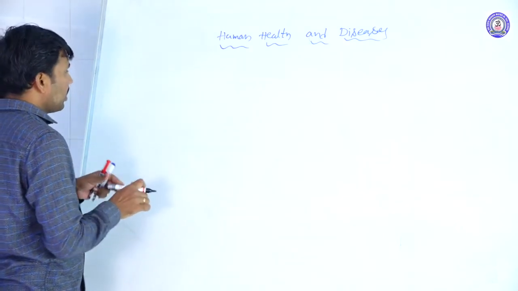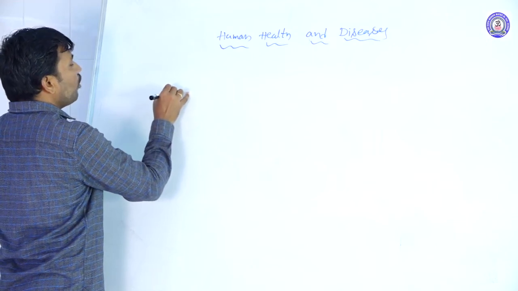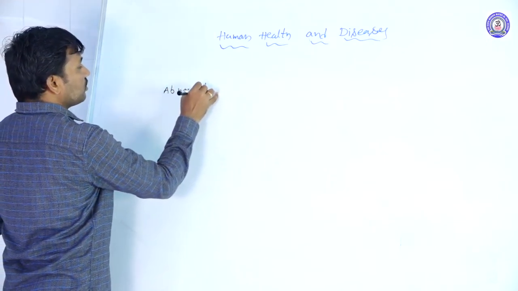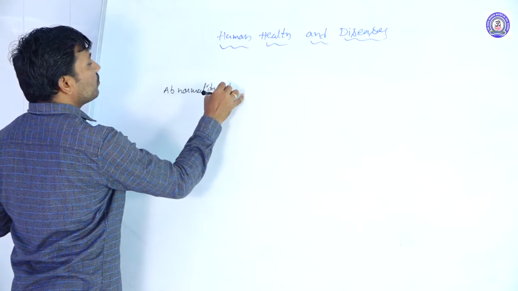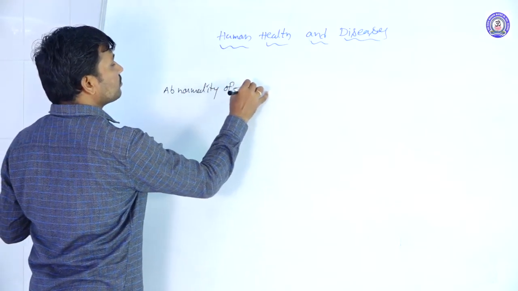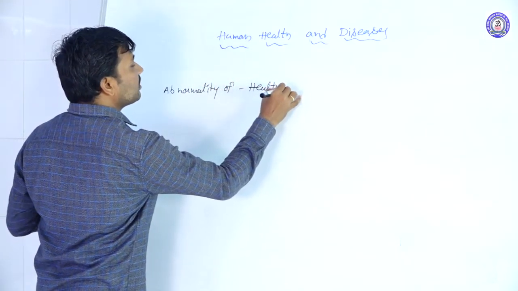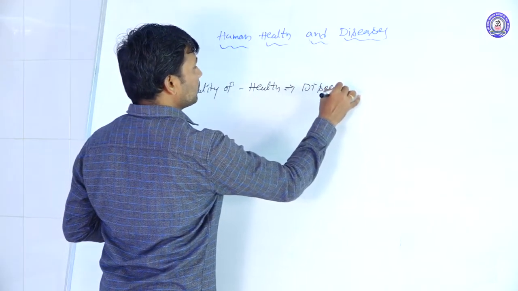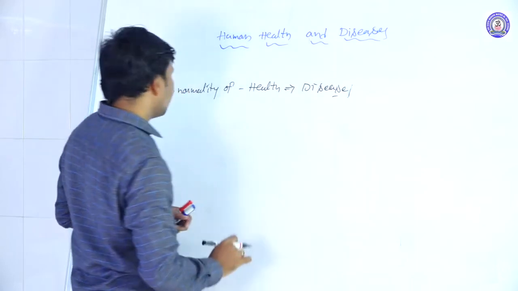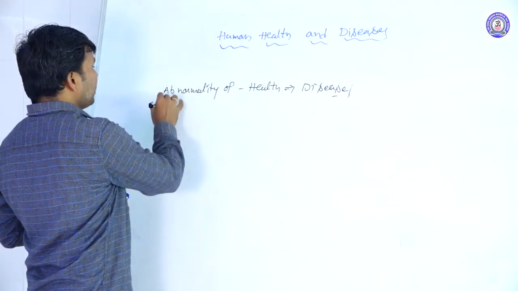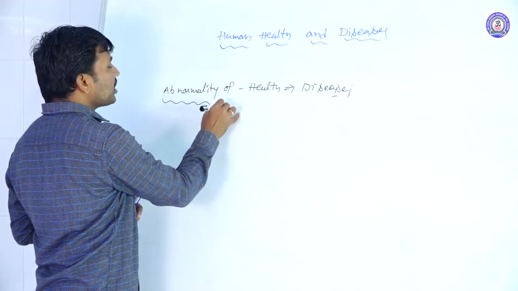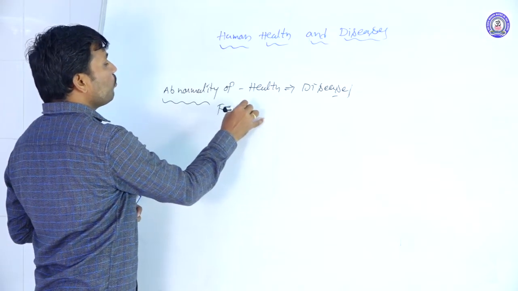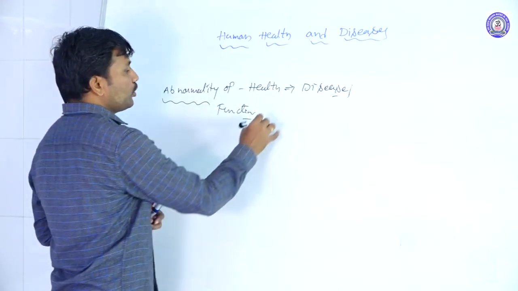That means abnormality of health is called a disease. There is no normal function of the human body.